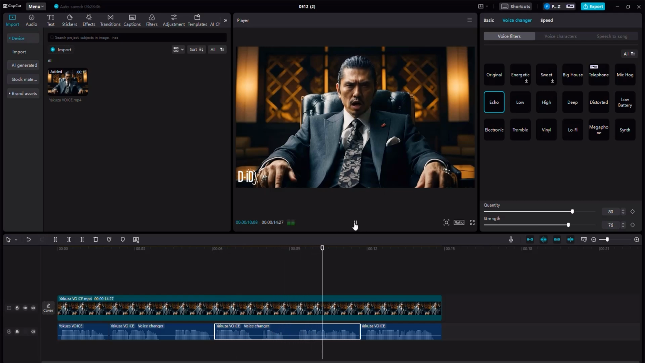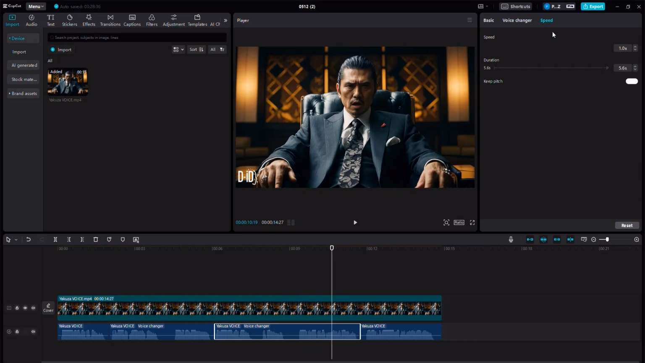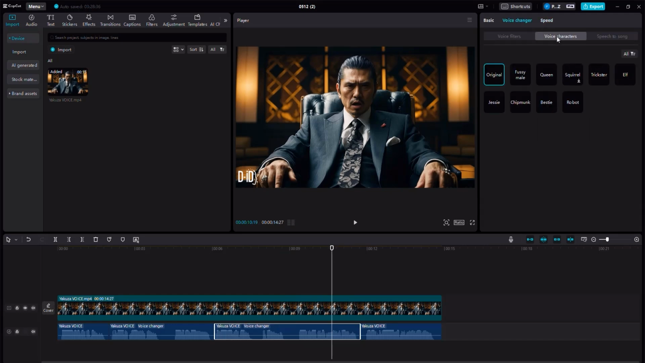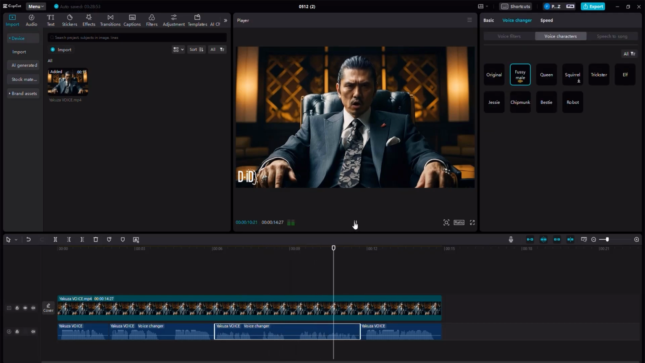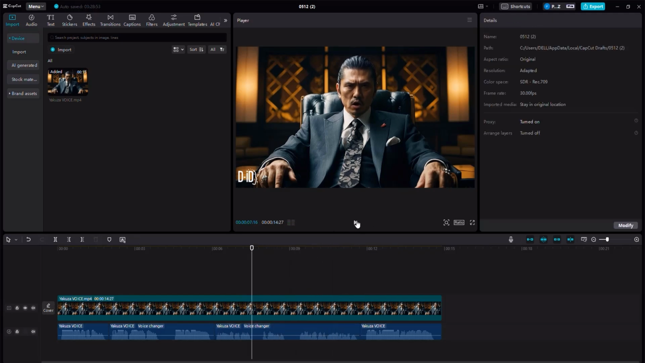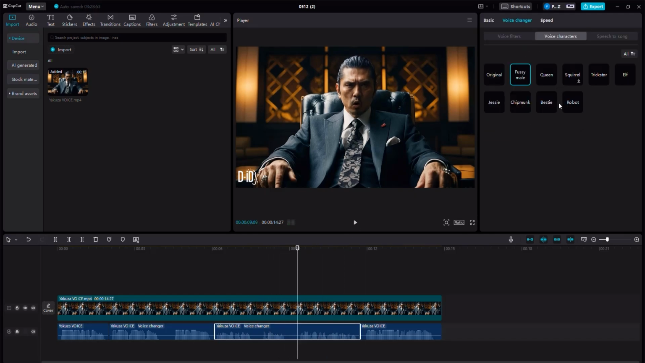We must adapt swiftly. And I added that right there, but I can also go to the voice changer and click on voice characters. And then I can choose a particular voice. So I can choose this one, fussy male. All right. So if you don't like this voice, well, you can use the robot, for example, right?